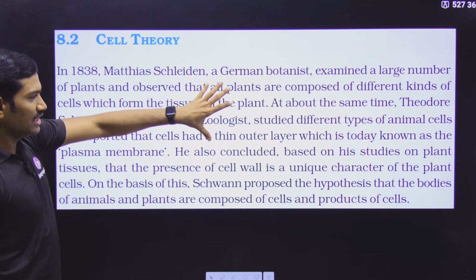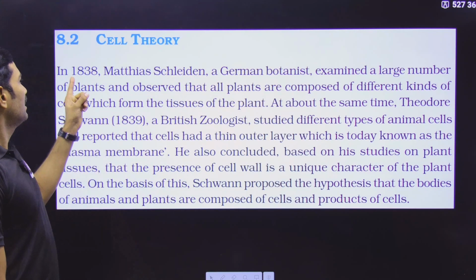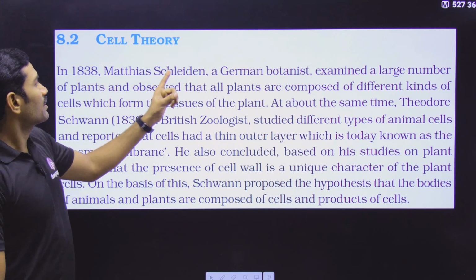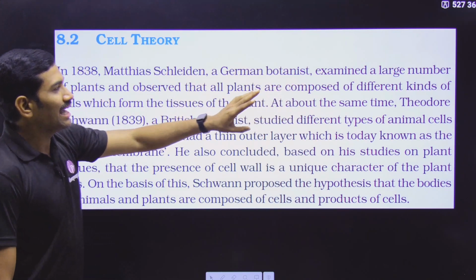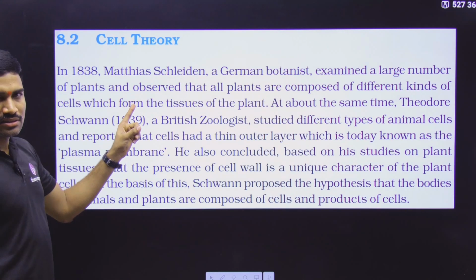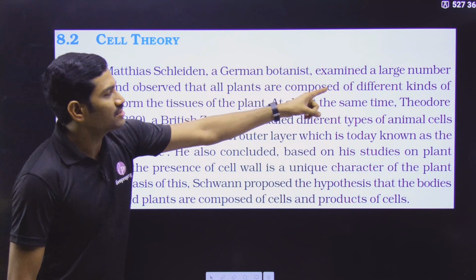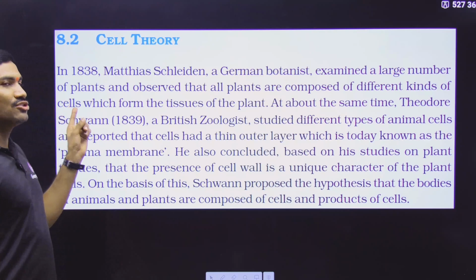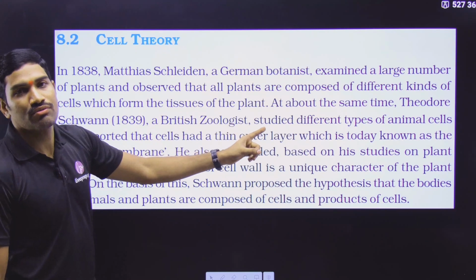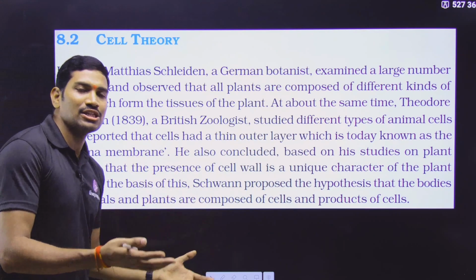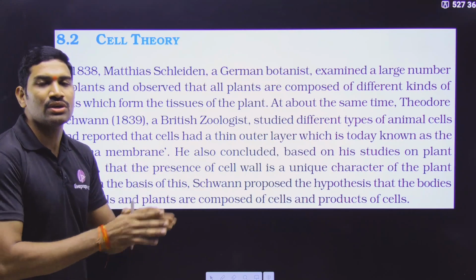Regarding the cell theory, individually first they are talking about the scientists. In 1838, Schleiden, a German botanist, examined a large number of plants. He observed that all plants are composed of different kinds of cells which form the tissues of a plant. So in this way different cells combined form different tissues in the plant.